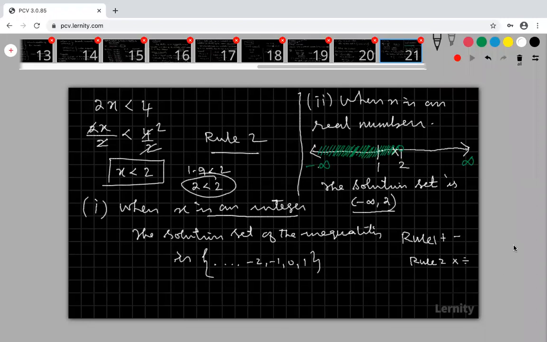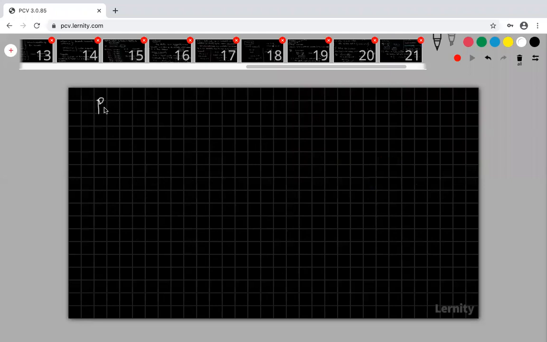Please go through page number 11 in our NCERT book, where intervals as subsets of R are given. For subsets of real numbers, we represent only in intervals. Please go through that.